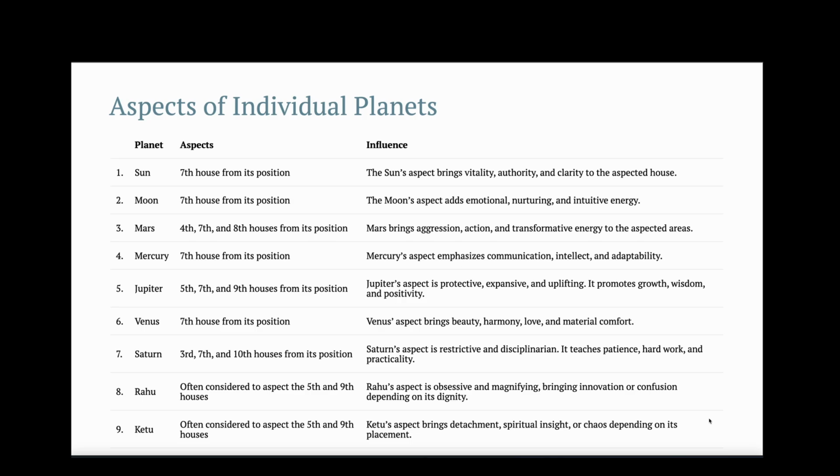It promotes growth, wisdom, and positivity. Venus' aspect brings beauty, harmony, love, and material comfort. Saturn's aspect is restrictive and disciplinary. It teaches patience, hard work, and practicality. Rahu's aspect is obsessive and magnifying, bringing innovation, confusion, etc. And Ketu's aspect brings detachment, spiritual insight, or chaos as well, depending on its placement.